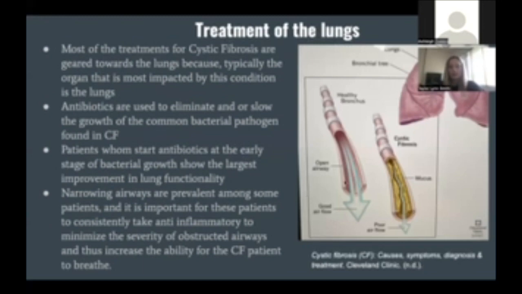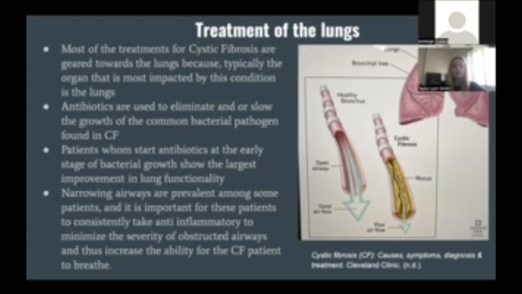And then over on the right, there's a picture that shows the thickening mucus in yellow and how it obstructs the airways of the patient. It compares a healthy airway versus a narrowed airway that is blocked by mucus, which makes it hard for the patient to breathe. Again, most of the treatments for cystic fibrosis are geared towards the lungs because typically this is the organ that is most impacted by this condition.